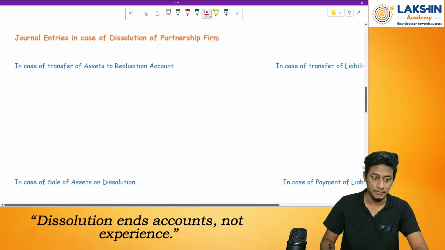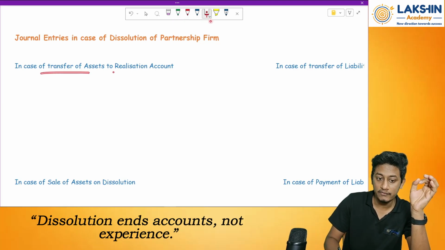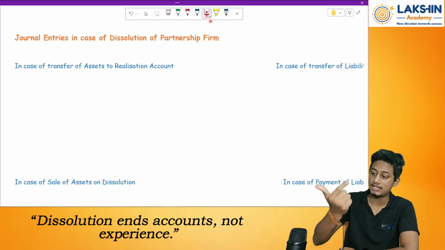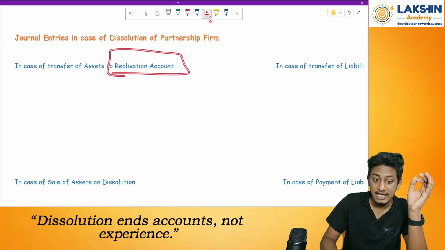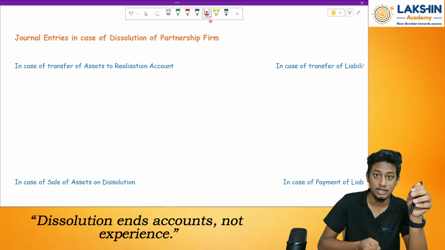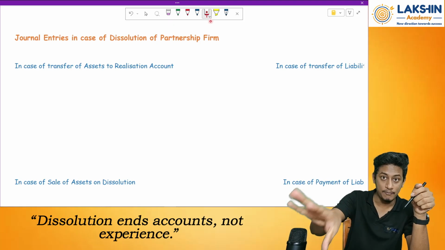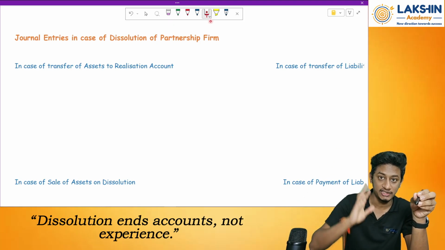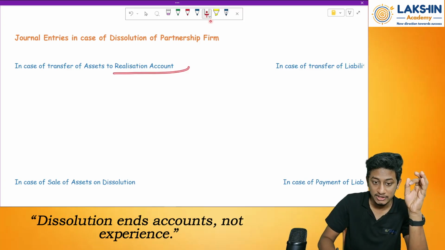Now, what are the entries that we need to pass in the dissolution? Let's have a look at it first. Journal entries in case of dissolution of partnership firm. First of all, in case of transfer of assets to realization account. Here we open something called realization account. In admission, retirement and death we had a revaluation account, but in this case we have a realization account. What do you mean by realization? I will sell the assets and get the cash. This cash, whatever I get, is called the realized value of my assets. Whatever liabilities I have, let us say I pay them at a discount of 5%. That means I am paying only 95% of the value, so I am realizing the liabilities at 95%. Clear?